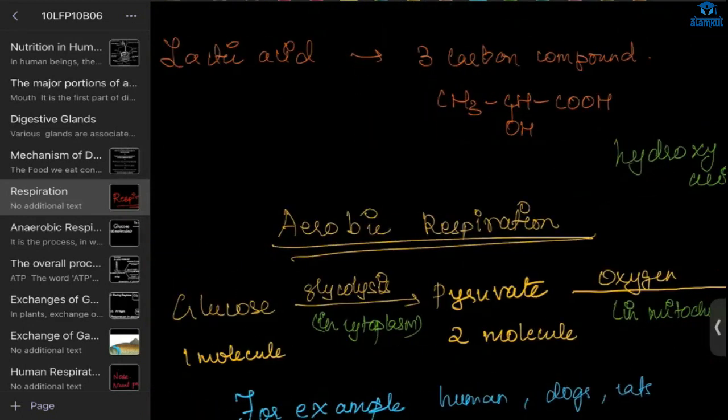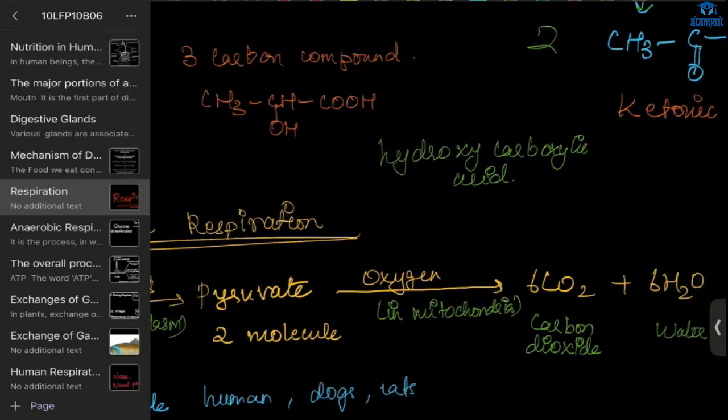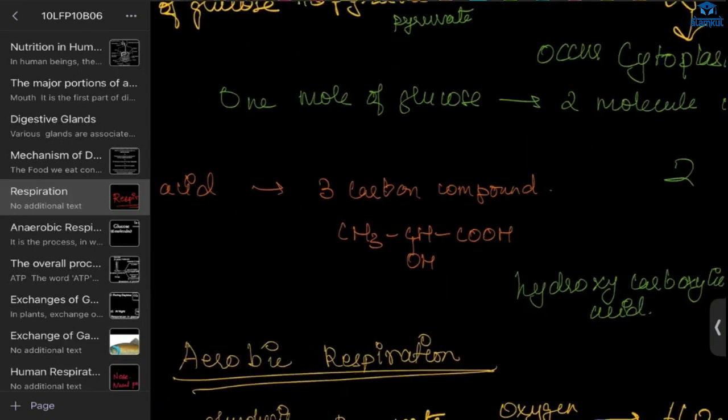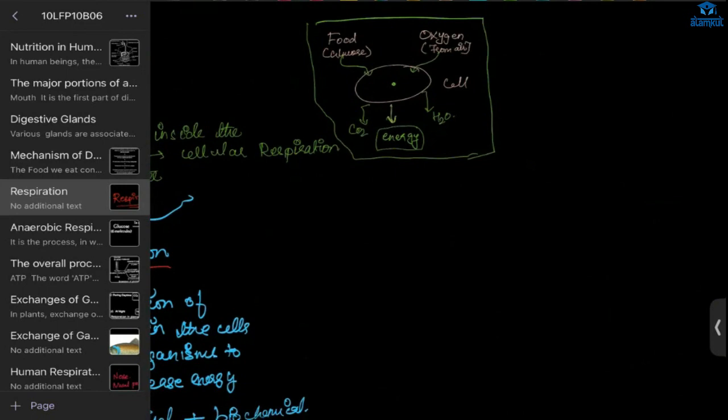And one more compound is there, lactic acid. This is the formula of lactic acid, and it is also known as hydroxycarboxylic acid. Now, you have to know all these things before we go into the process of respiration.